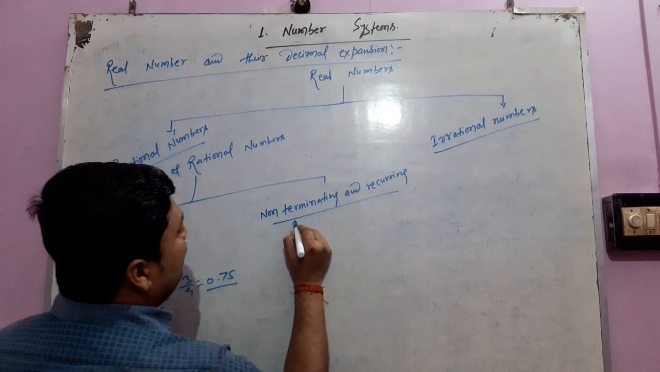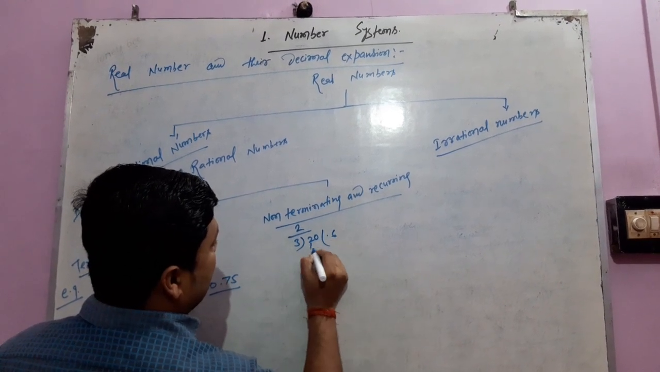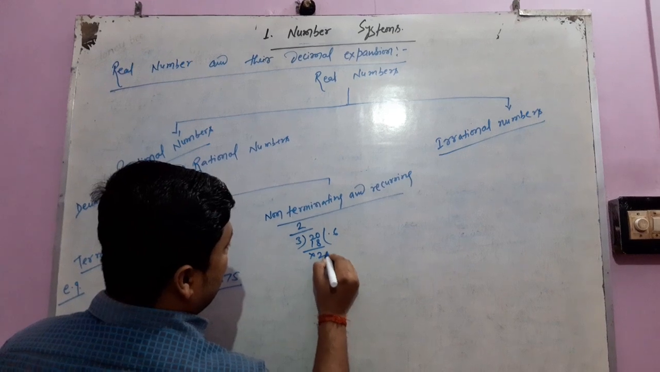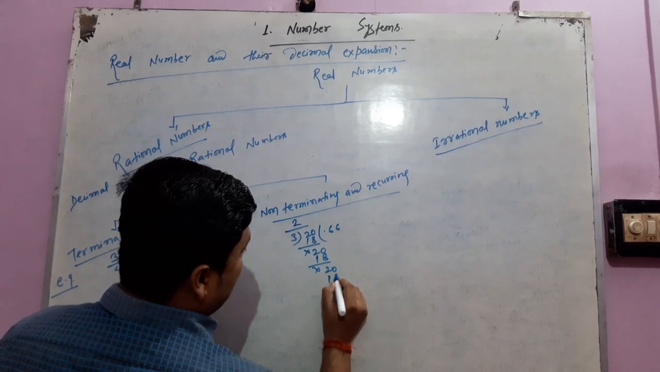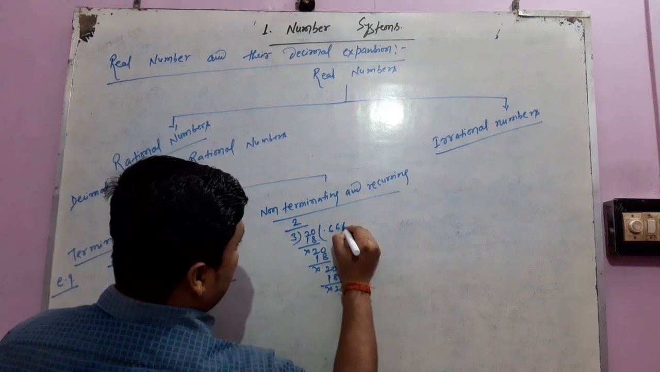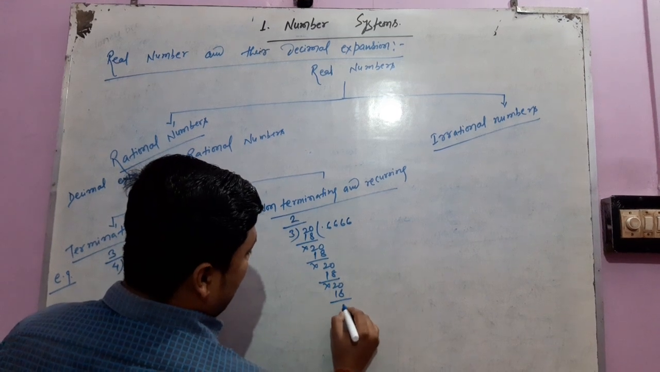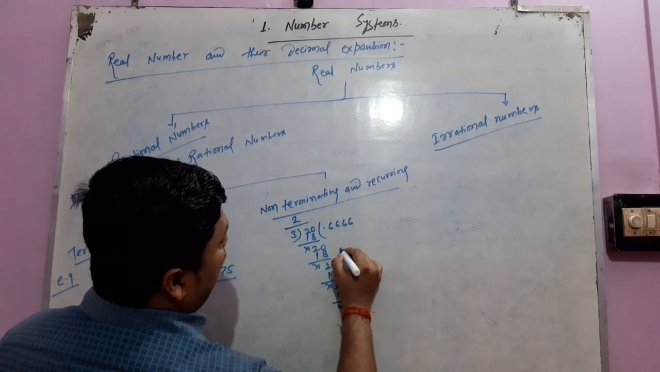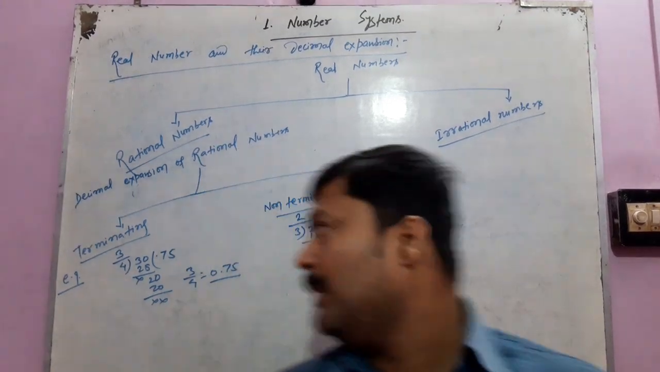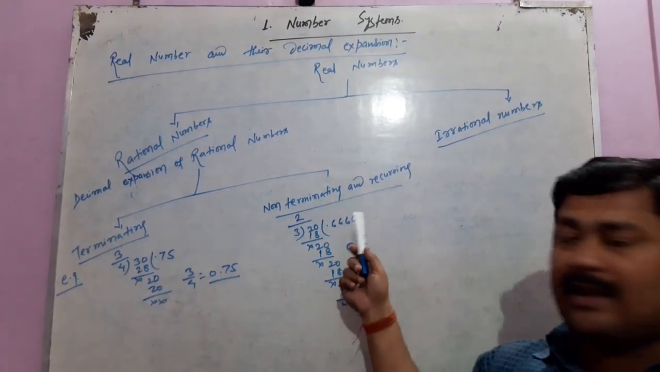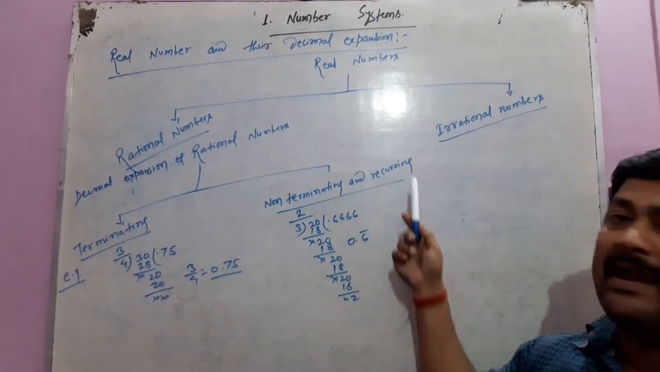Second, we take 2/3. If we divide here, we see this process goes on continuously, so we mark a recurring sign here. Now, when the same number is repeating again and again, then such a decimal expansion of a rational number is called non-terminating and recurring.